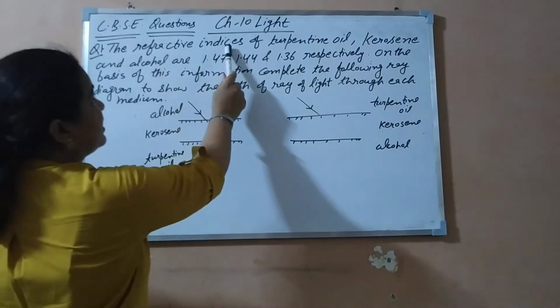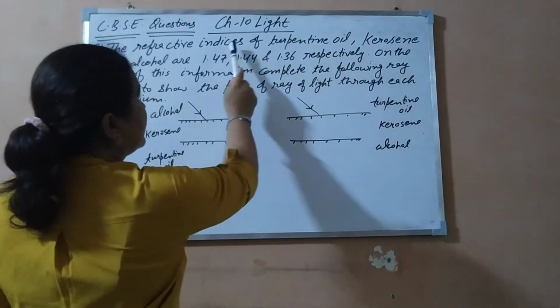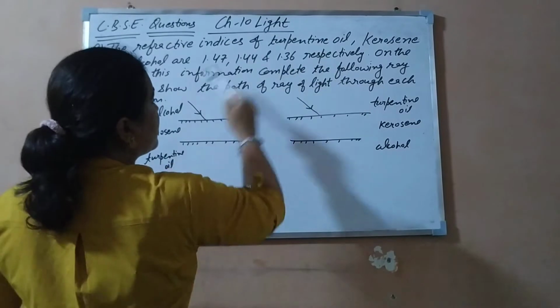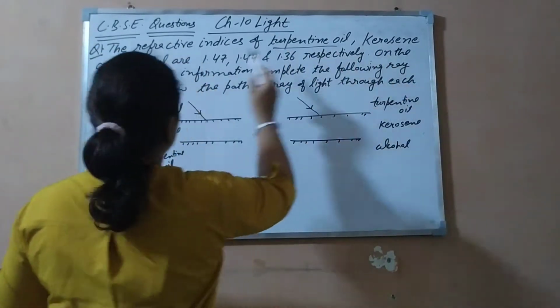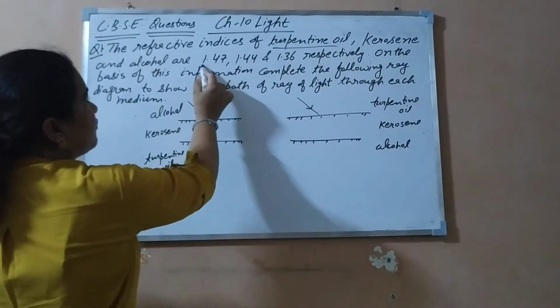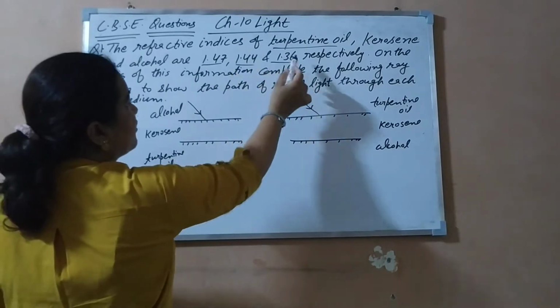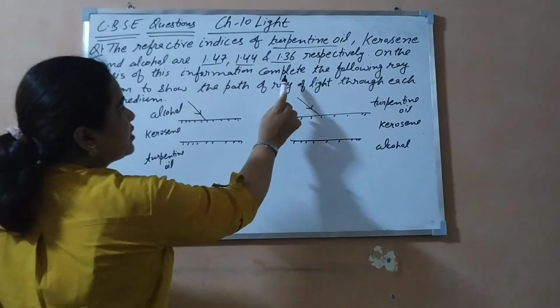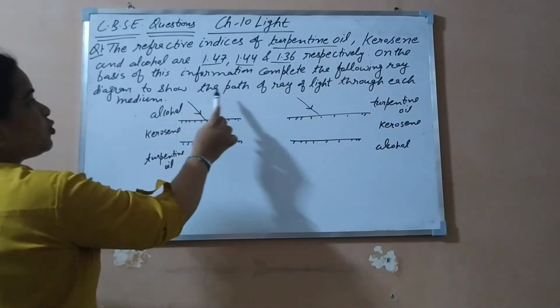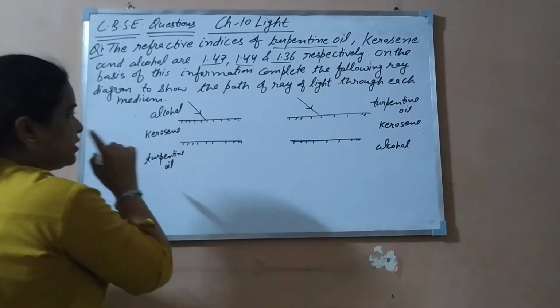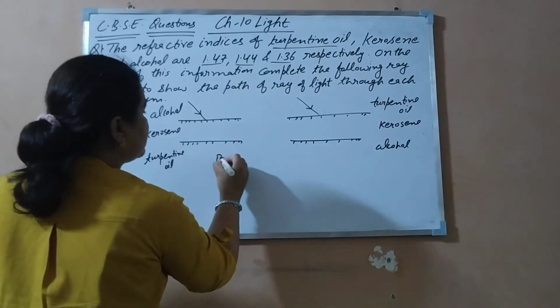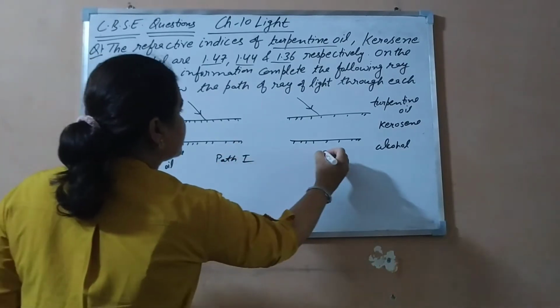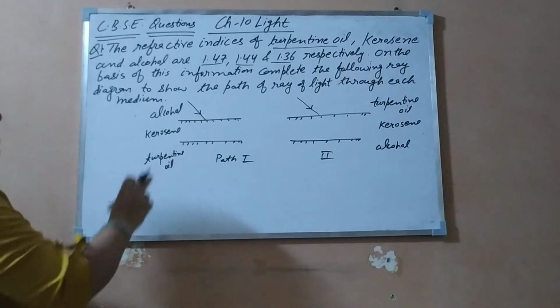The refractive indices of turpentine oil (indices is the plural of index), kerosene and alcohol are 1.47, 1.44 and 1.36 respectively. On the basis of this information, complete the following ray diagrams to show the path of a ray of light through each medium. This path 1 is given and this path 2 is given, so you have to complete this answer.